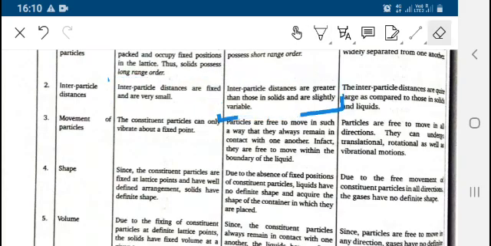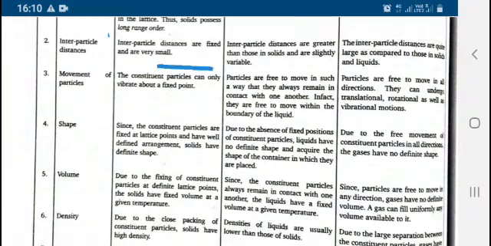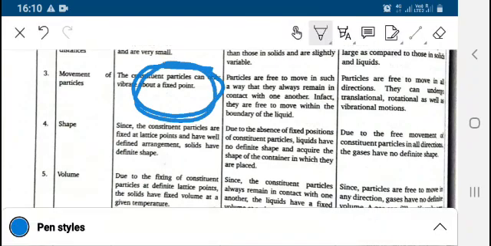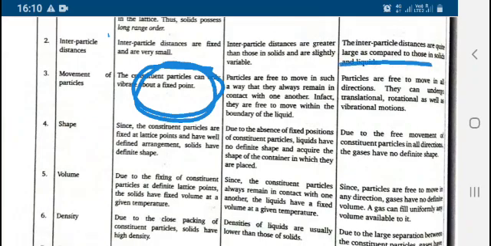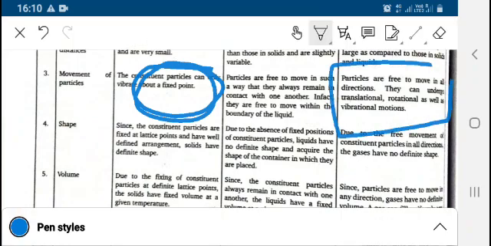Similarly, in case of movement of particles, in solids the constituent particles can only vibrate about a fixed point. The movement of particles in case of solid is only around the mean position, that is the fixed point, whereas in case of liquid the intermolecular force is not that strong and they can move here and there. And in case of gases, the particles are free to move in all directions. They can show rotational and vibrational motions.